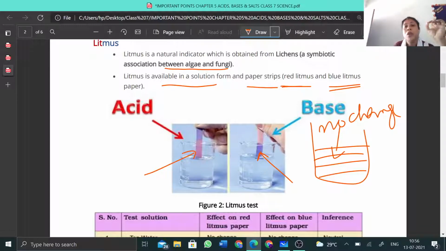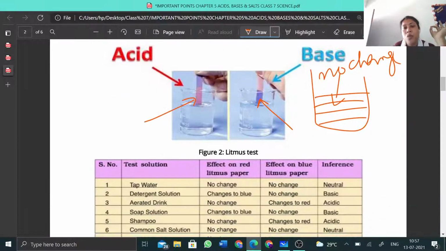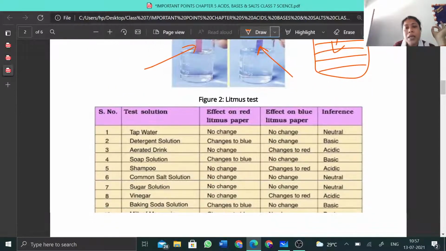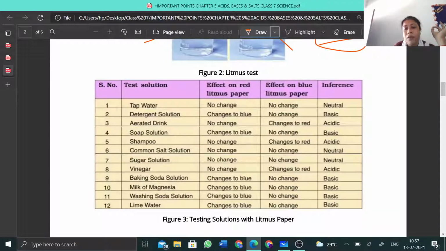But remember one thing: litmus paper always acts in liquid form, that is, in moist condition. We cannot detect the acidic or basic nature when using dry litmus paper, so we have to make it wet. Here in this figure I have given you some test solutions with litmus paper. You just go through all of these. Some indicators and indications have been given. For example, tap water: you can see there is no change with either red litmus paper or blue litmus paper.